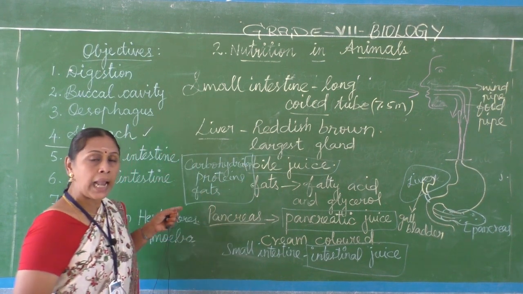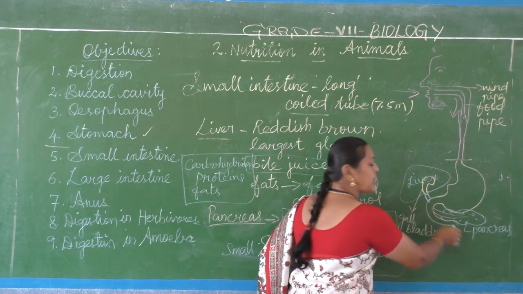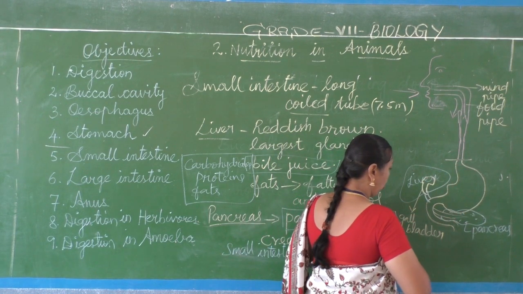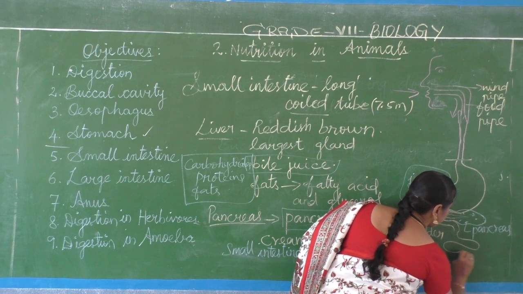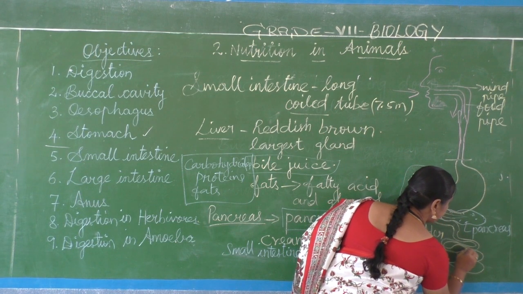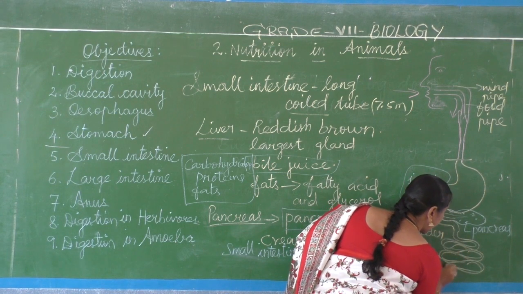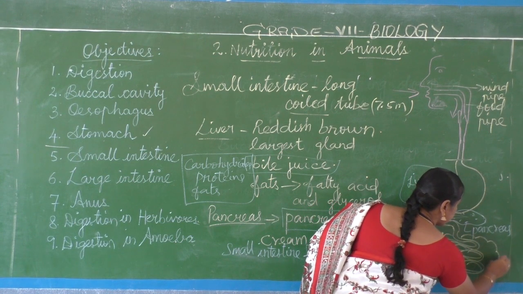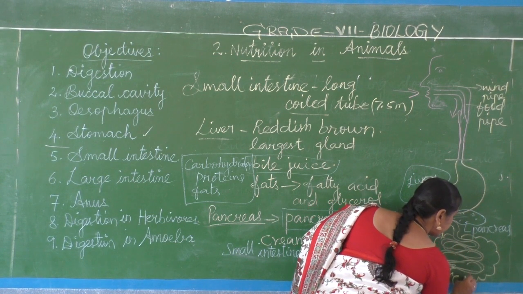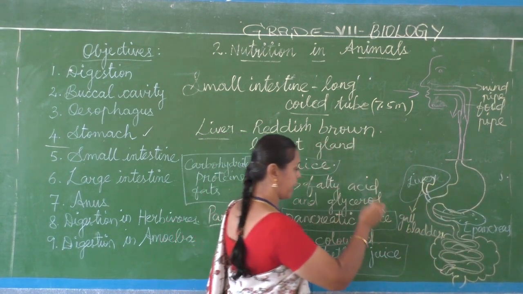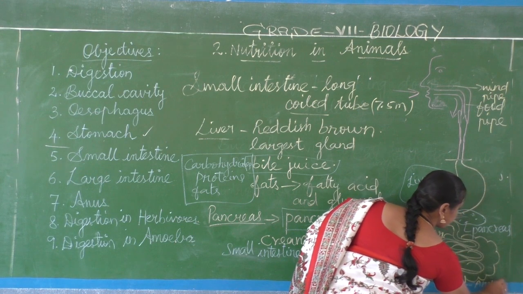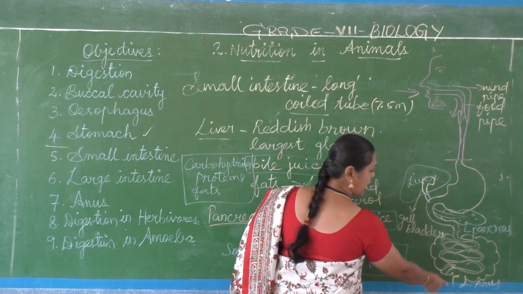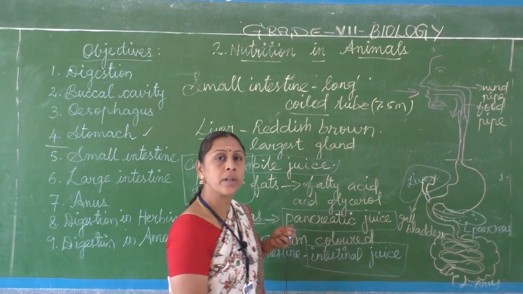So with the help of these associated glands, this is the digestive tract. Here the long coiled small intestine is present, highly coiled like this, and the small intestine is connected with the large intestine, and it ends in the rectum or anus. Here, anus. So from the buccal cavity to the anus, it is called the digestive tract.